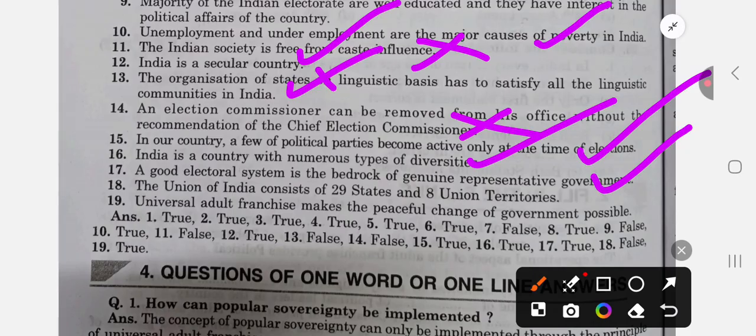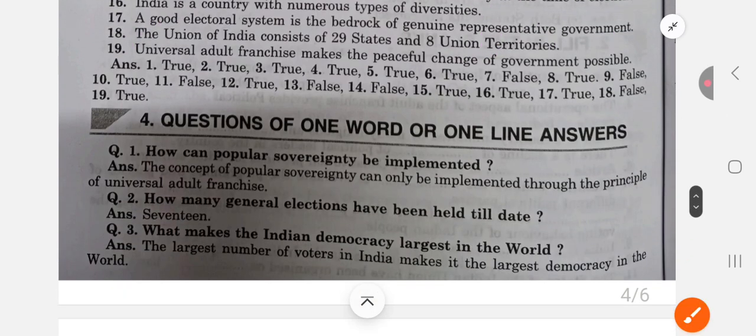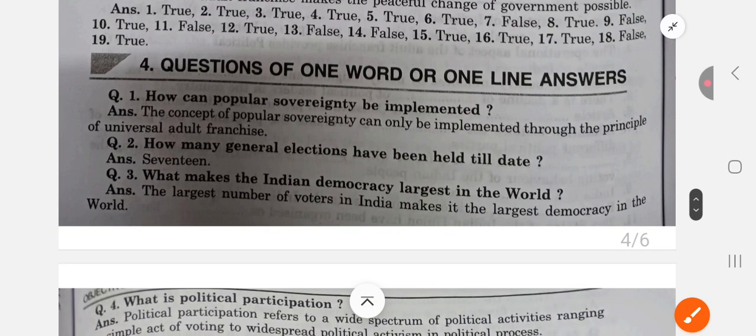The Union of India consists of 29 states, 8 union territories. It was earlier, now it is 28 states and 8 union territories. Universal adult franchise makes the peaceful change of government possible. Yeah, that is true. So these were true and false questions. Let's move to the one word or one line answer type questions.